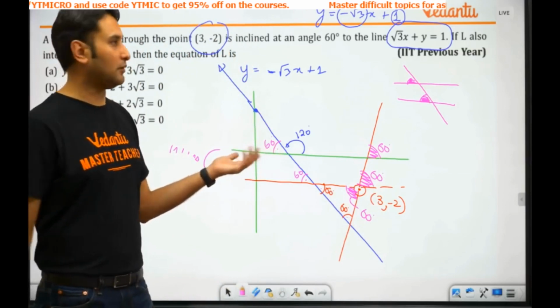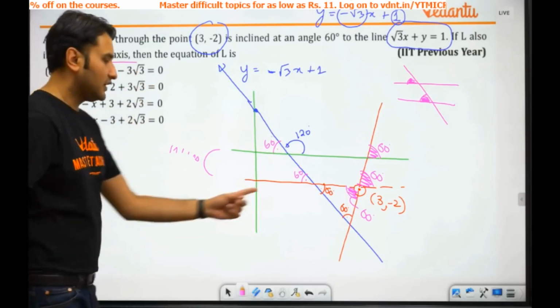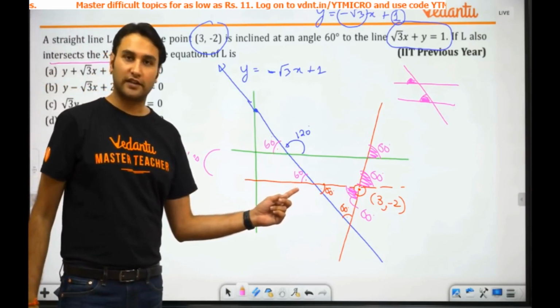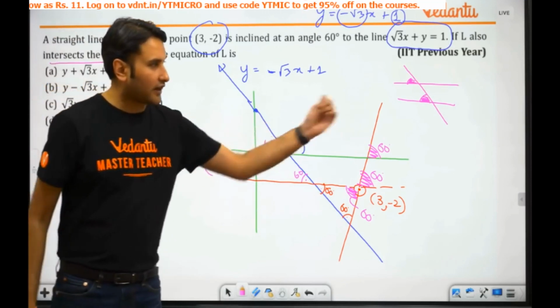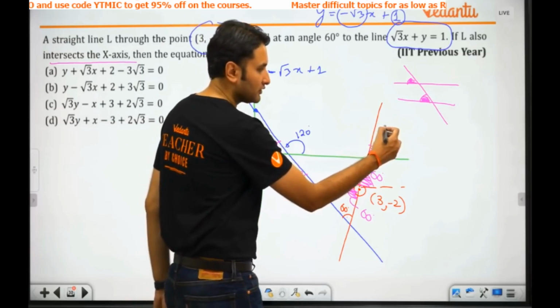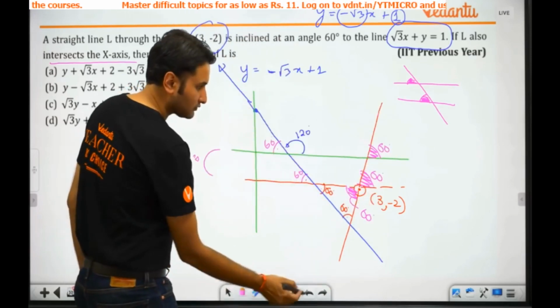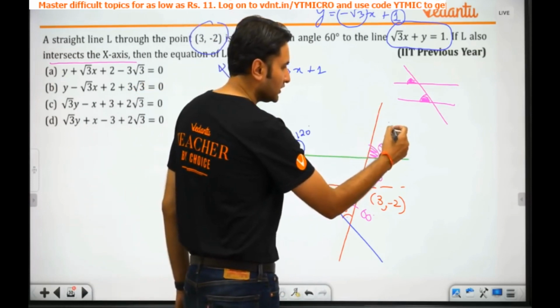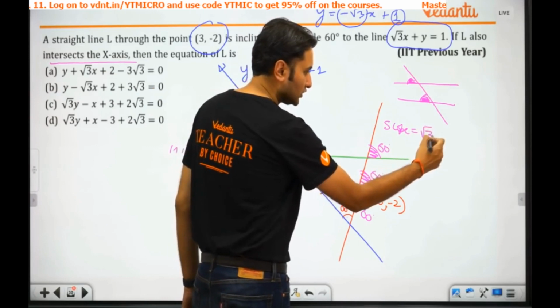What was the question about? Find out the line which intersects the x-axis. This red line is not intersecting the x-axis because it is parallel to the x-axis, parallel to the green line. That red line will intersect the x-axis, but what is its slope? What will the slope be? The slope will be tan 60, which is root 3.